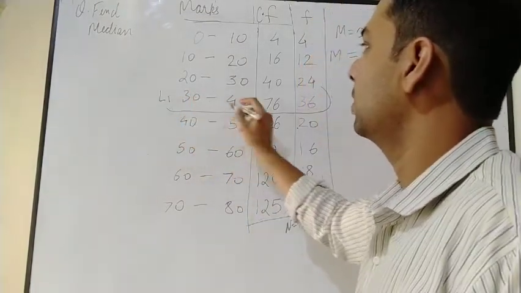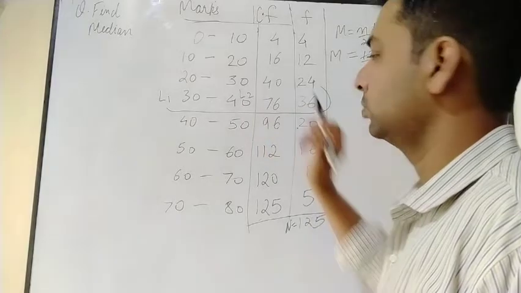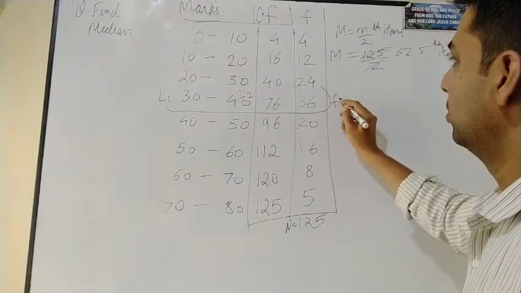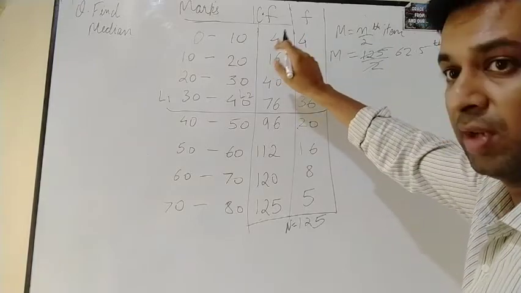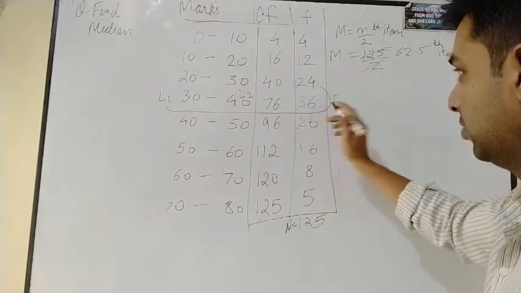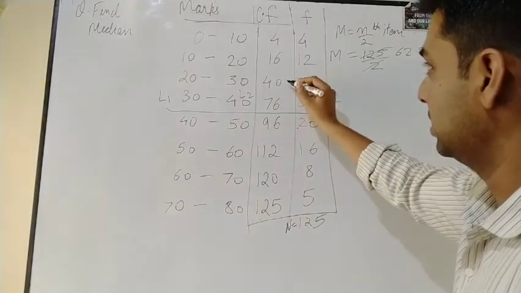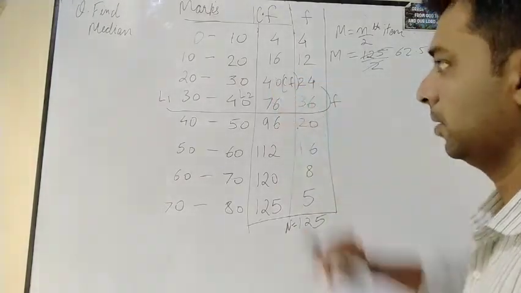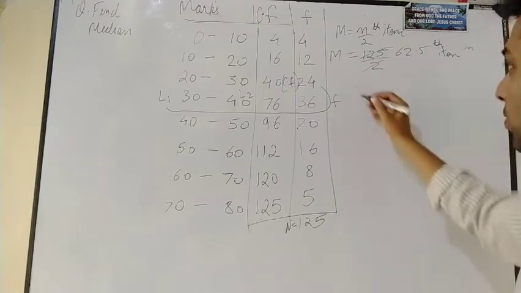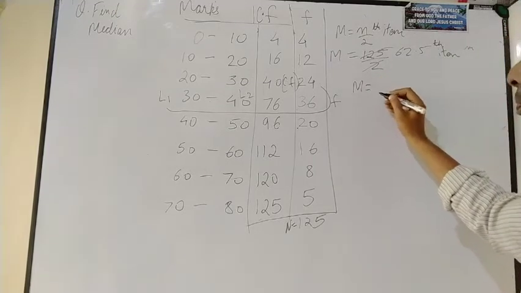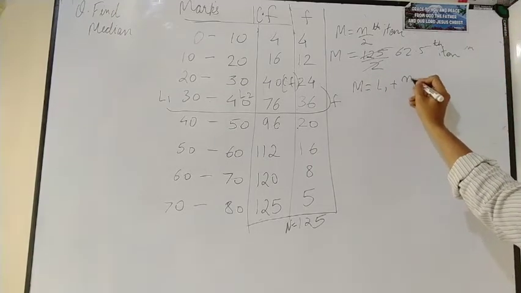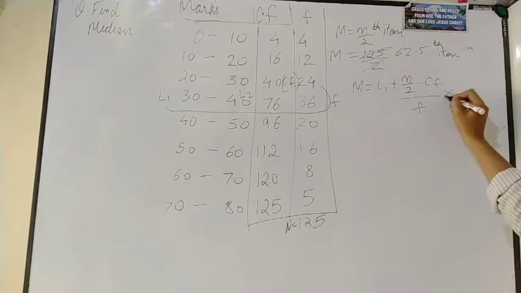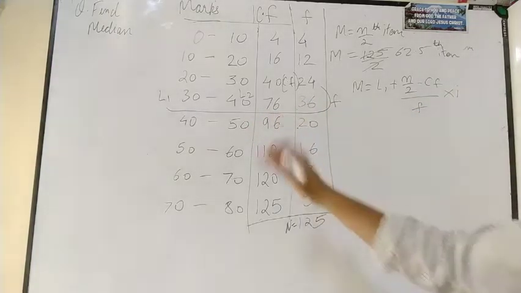L1 is the lower limit, this is the upper limit, L2. What is F? F is this one. Because we wrote the cumulative frequency here, we mark F first, then mark CF here. So this is your CF, 40. Now what is the formula for median? M is equal to L1 plus N upon 2 minus CF upon F into I. I is the class interval difference.